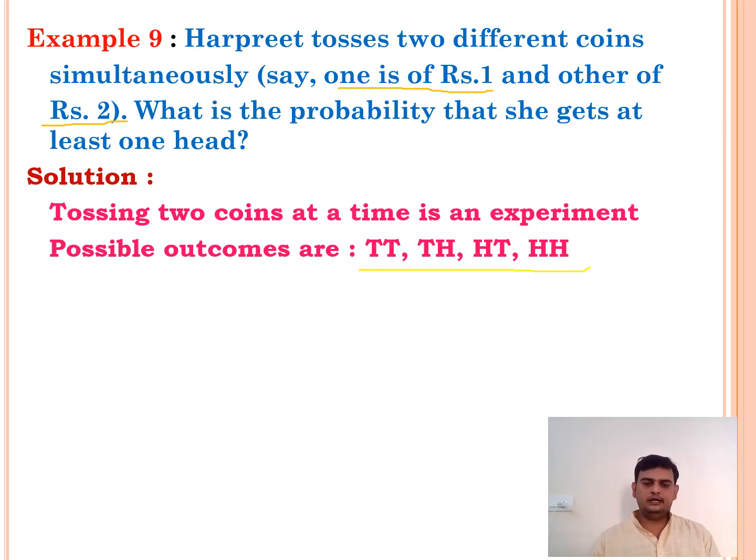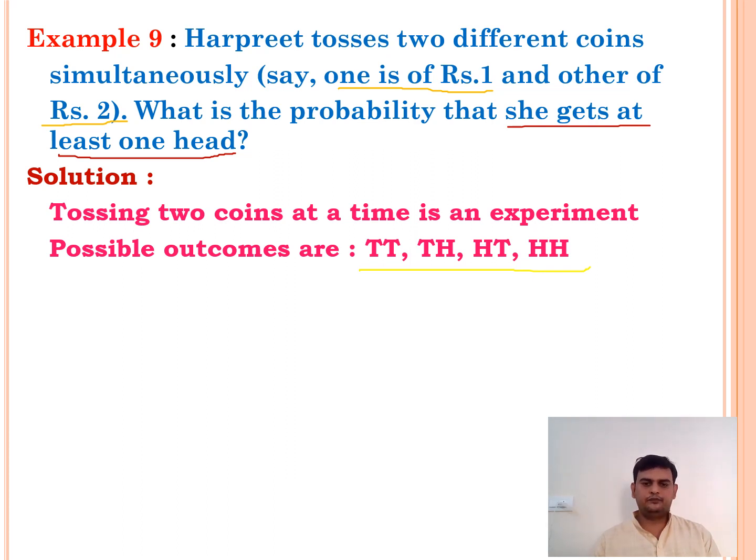Now, once again, when you understand the question, what do I need? I need at least one head. She gets at least one head. What is the meaning of at least one head? At least one head means a minimum of one head we have to get, meaning one or more. The possibility of getting one or more heads is, here we have total 3. How many favorable outcomes do we have? 3 we have.